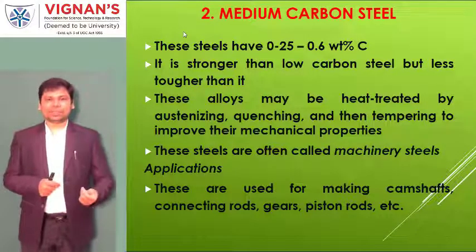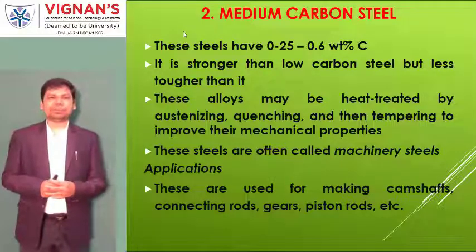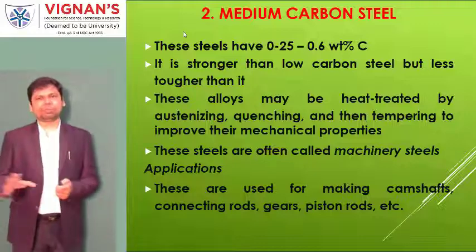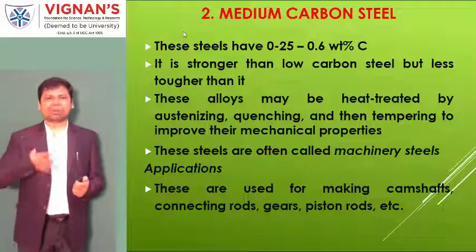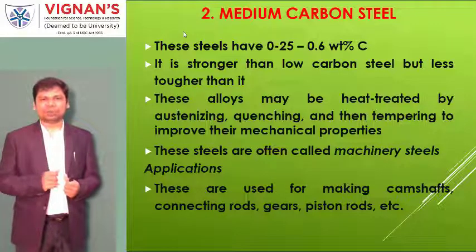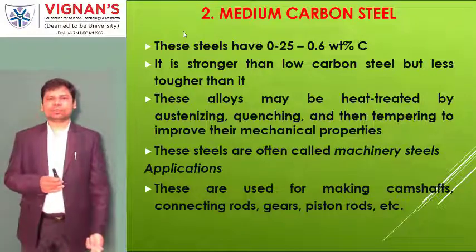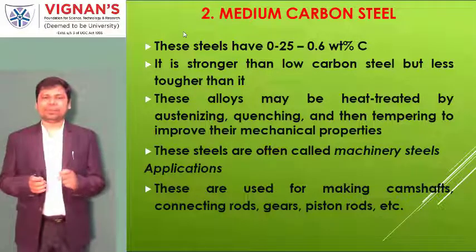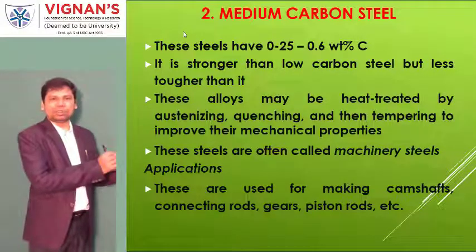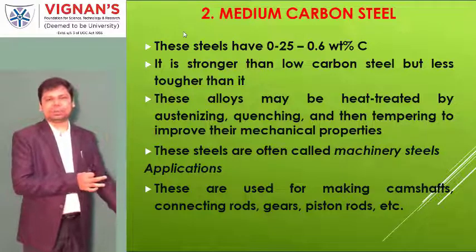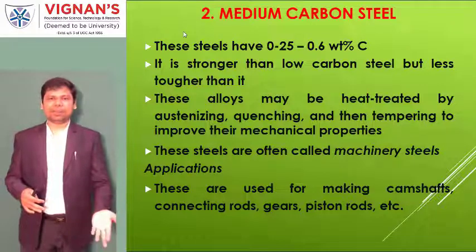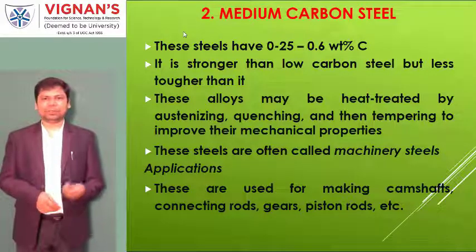And when there is more carbon, heat treatment processes like tempering are recommendable. Tempering is one of the heat treatments. Many heat treatments exist: annealing, normalizing, tempering. These are the terms, but from a first year's point of view you have to know about two things. This material is recommendable for the cold condition of working or the hot condition of working. Hot working I will call the heat treatment process. Cold working is nothing but operations applied in the room temperature zone.